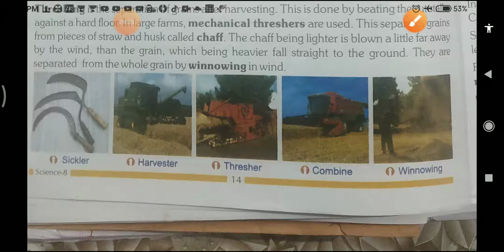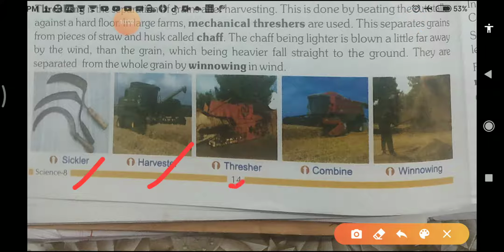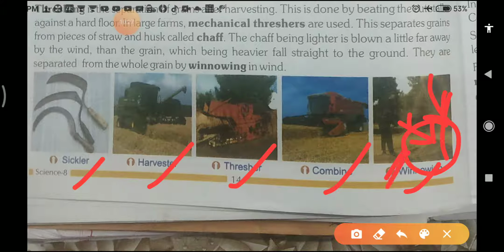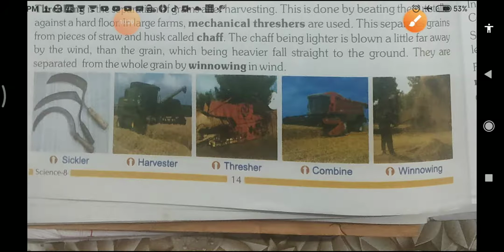Now see here, students, some machine names are given here. This one is a sickle, harvester, thresher, combine, and winnowing. See here, winnowing is being done. Here lots of grains and chaff are present, and with the help of this, wind is blowing here. Then what happened? The chaff, which is lighter, bhusi is lighter, was blown away, and only your grains are left here. So that process is called winnowing. Okay, students.